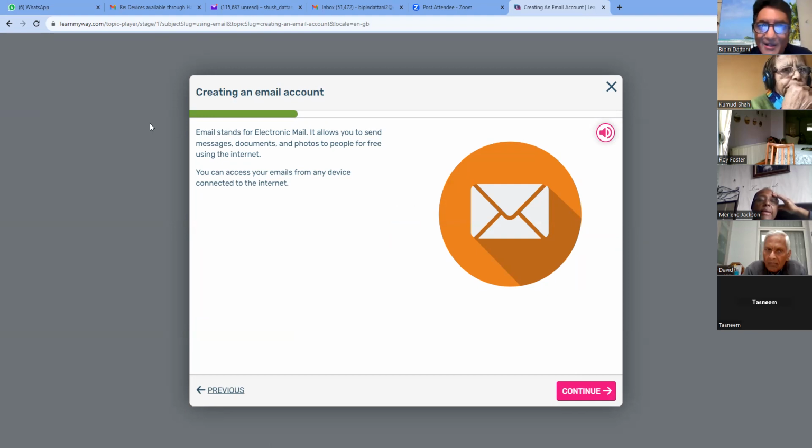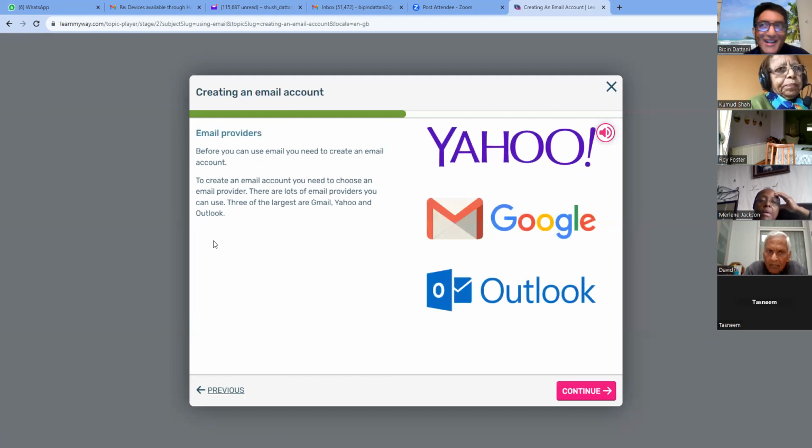Let me read it. Email stands for electronic mail. It allows you to send messages, documents, and photos to people for free using the internet. You can access your emails from any device. That means smartphone, tablet PCs, or laptops. You can access your emails from any device connected to the internet. You do have to make sure that it's connected to the internet using Wi-Fi. Let's continue. Did you see that little green bar move forward a bit? Okay, so that's good.